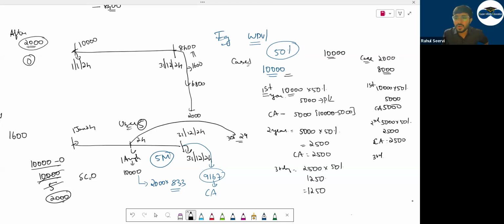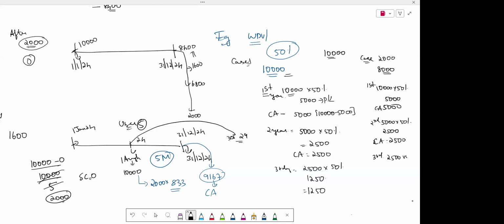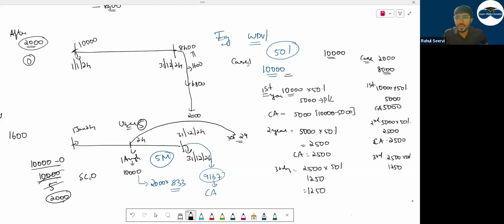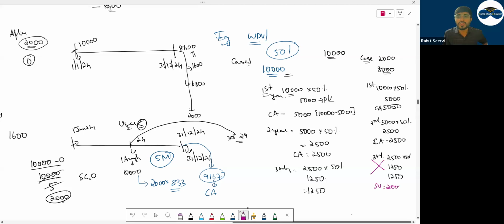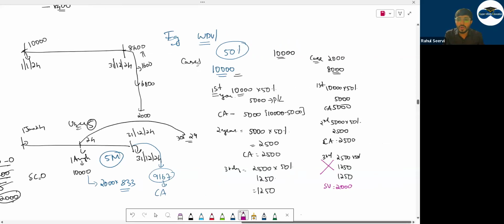So then how will the third year be? 2,500 into 50%, 1,250. No, sir. 500. Is this correct? No, this is wrong. My scrap value is what? I will be getting 2,000 for sure. Can I record 1,250? No. Only the remaining part we have to record. What is the remaining here?